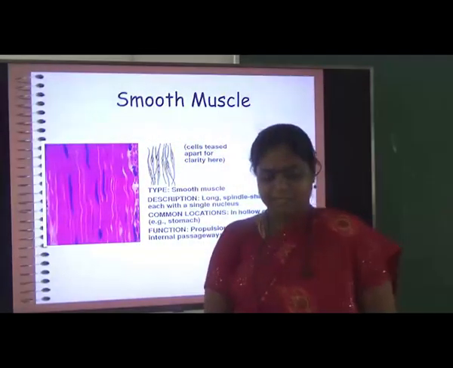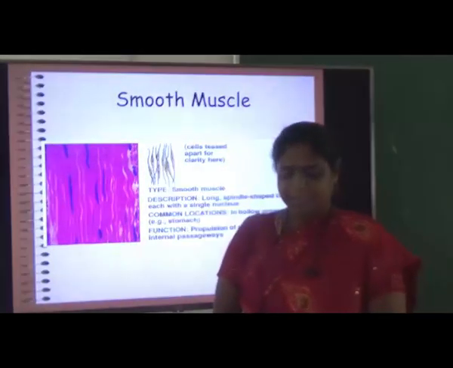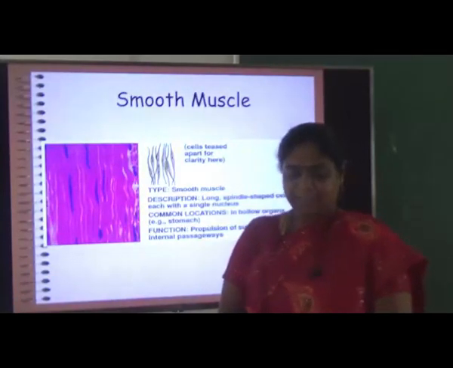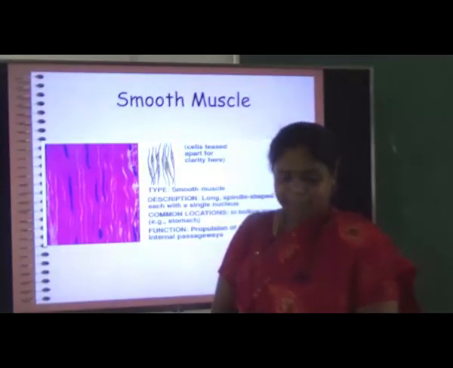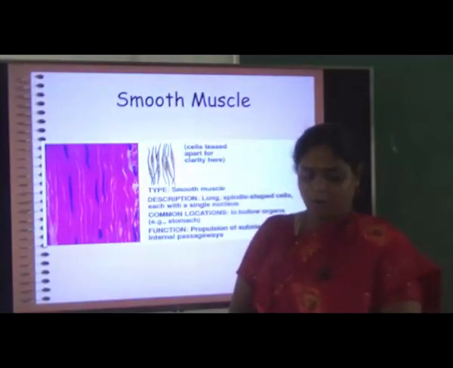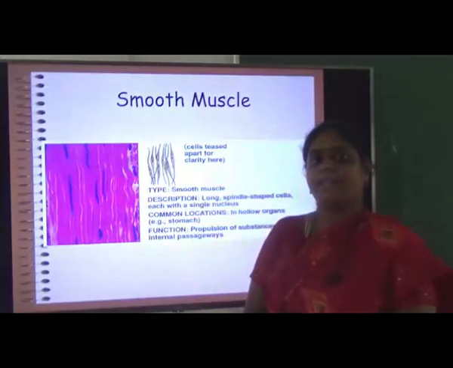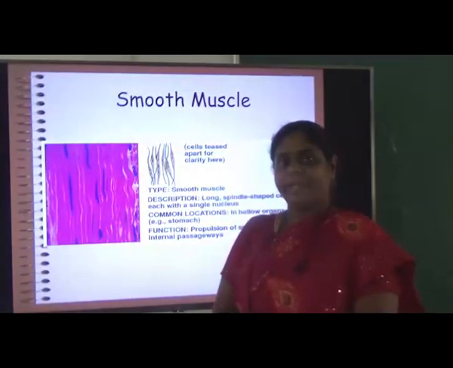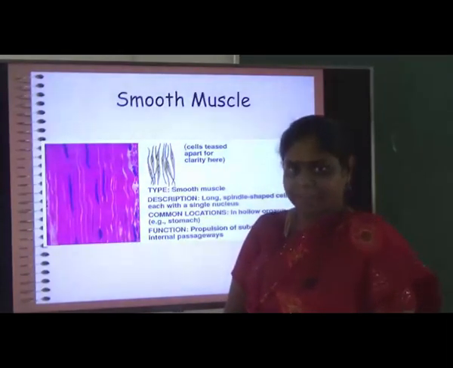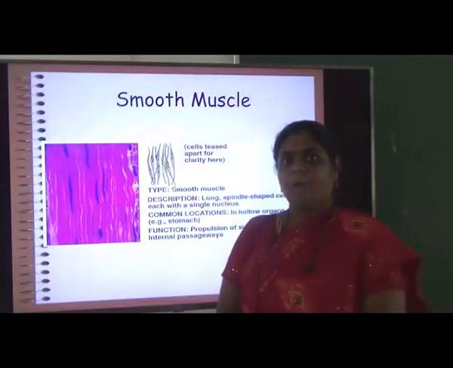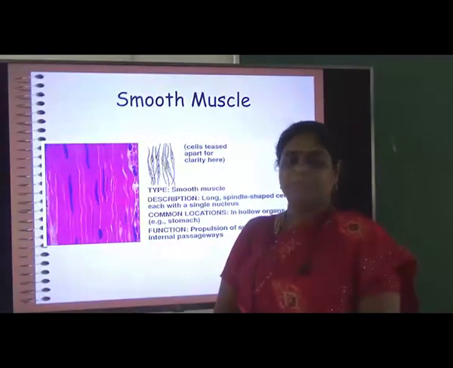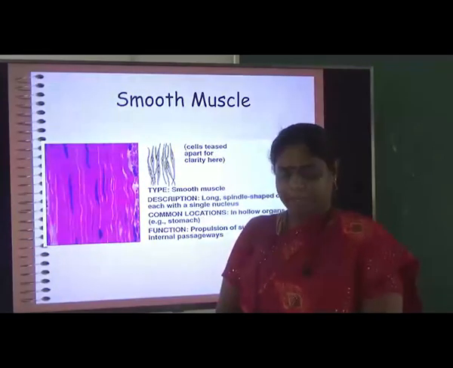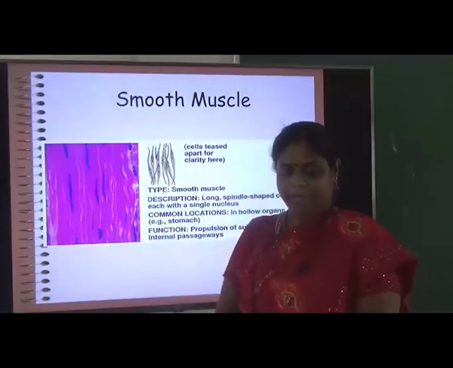When we come to the smooth muscles, they are the type of muscles which have very long, spindle shaped cells, each with a single nucleus. They are located in the hollow organs, for example the stomach. We won't tell our stomach to contract, we won't tell our uterus to contract, we won't tell our fallopian tubes or our esophagus to do the peristaltic movement, and we won't command a blood vessel to contract or relax. All these things are done by the smooth muscles. So, this is not under our control, it is also an involuntary muscle.